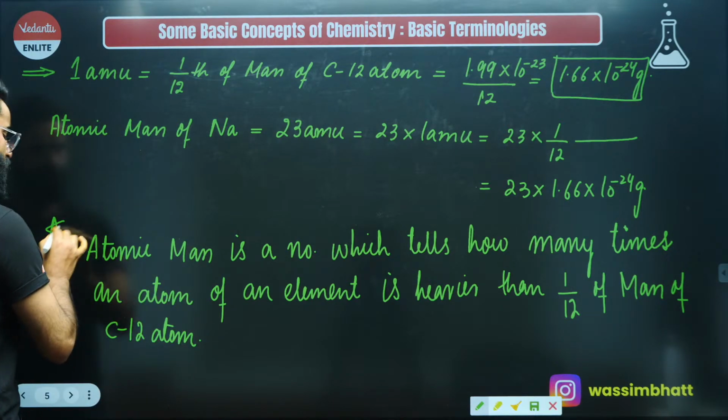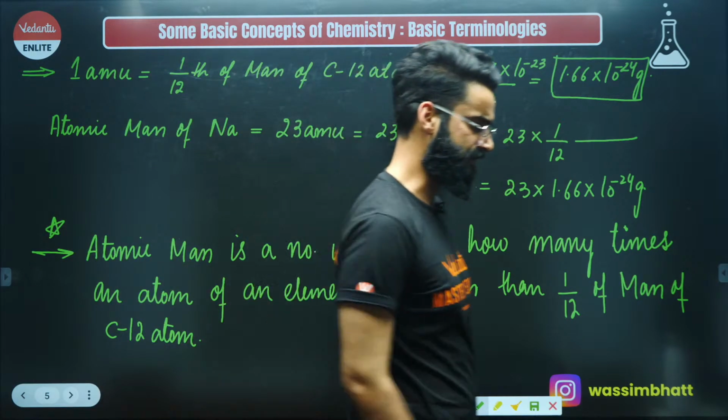This is the definition of atomic mass. I'm sure every single thing is clear to you, right?